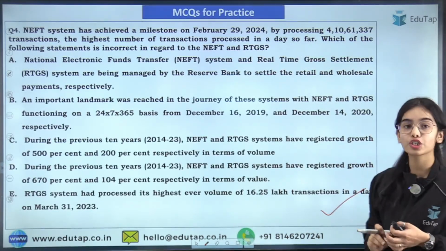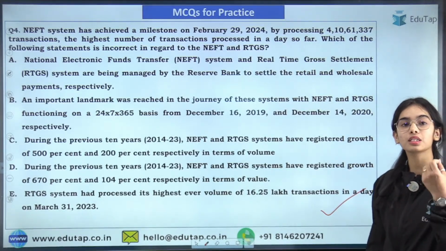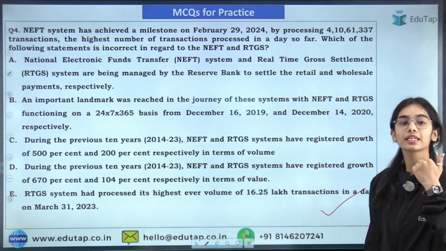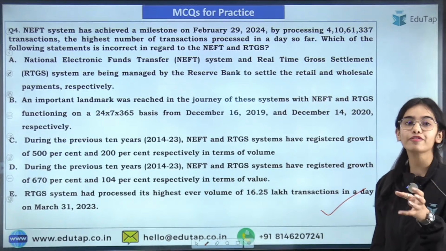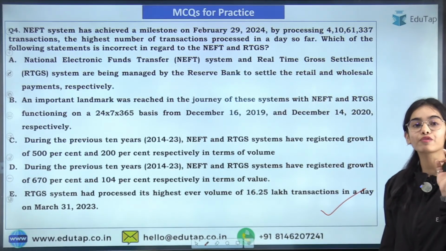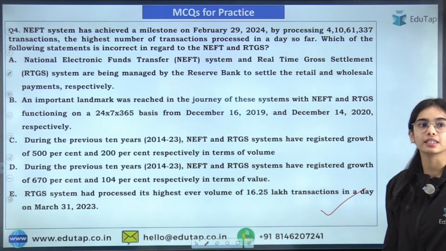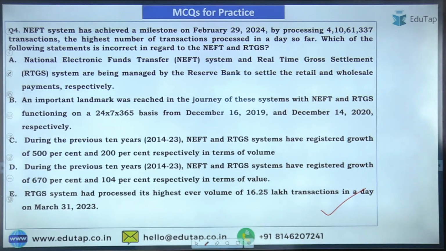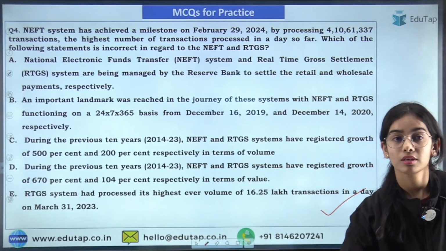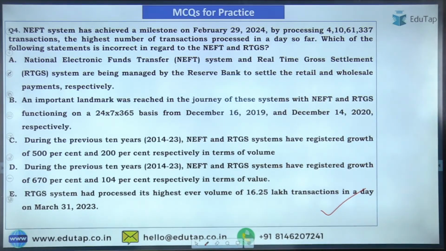Now coming to the next question. Recently in the month of March, the Reserve Bank of India has released the data regarding the progress of NEFT and RTGS. You have to tell which of the data points are correct in regards to the progress that has happened in NEFT and RTGS. I hope you will be easily able to answer this question. We have discussed this already.